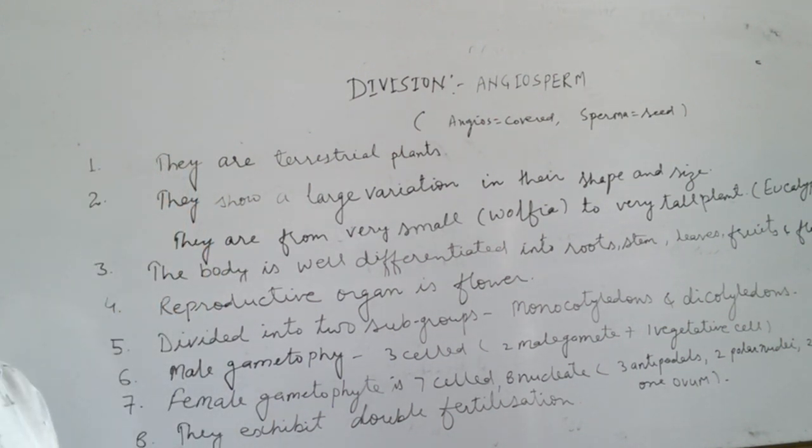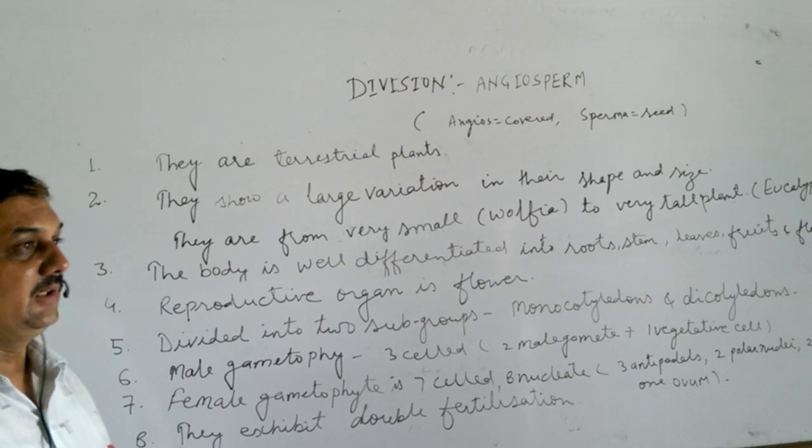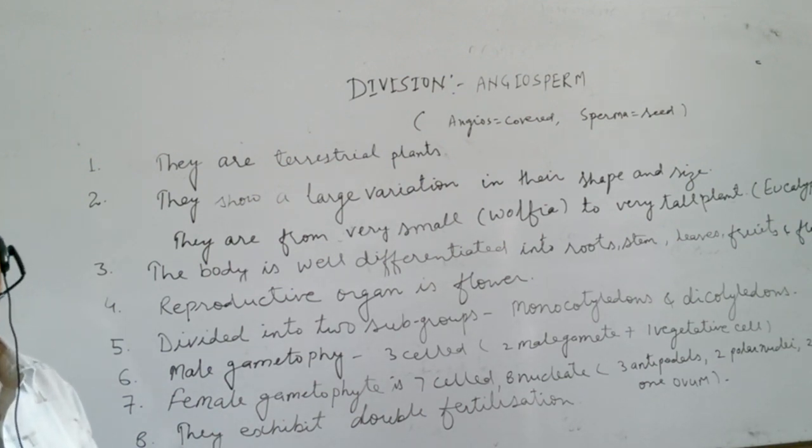They are present inside the ovule, and ovule is present inside the ovary. Later on the ovary converts into the fruit, so we can say their seeds are covered with fruit walls because seeds are formed after fertilization. These are mainly terrestrial plants, some of them are aquatic also.